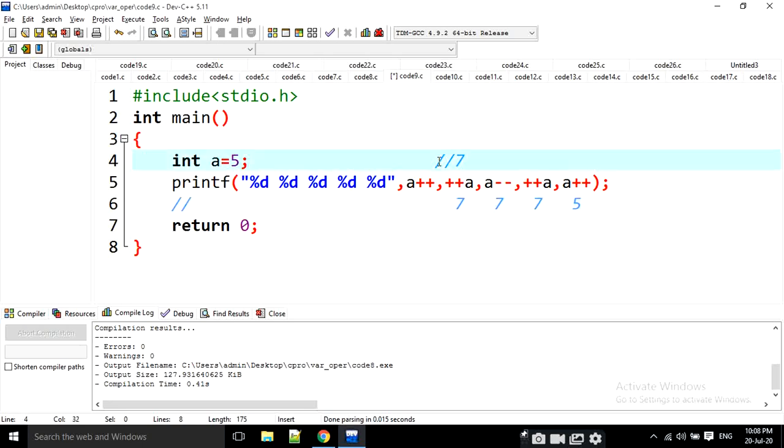Now 7 is moved here. What is this? Post increment. That means it is going to display 7 first, and then it is going to be incremented to 8. Where are the pre-increments? Here is the pre-increment, then it is going to be 8, and this is going to be 8 also. Then the output is 78785.